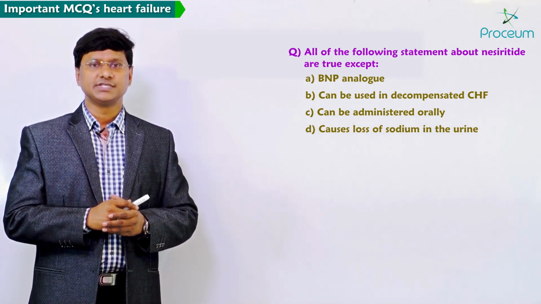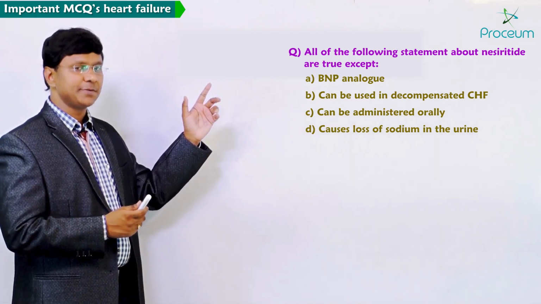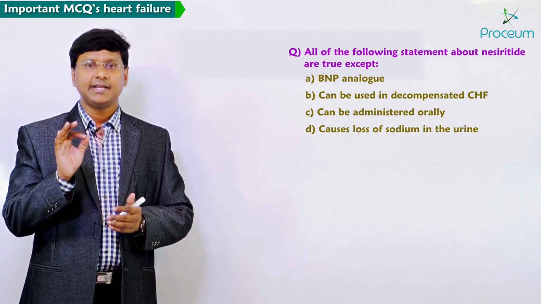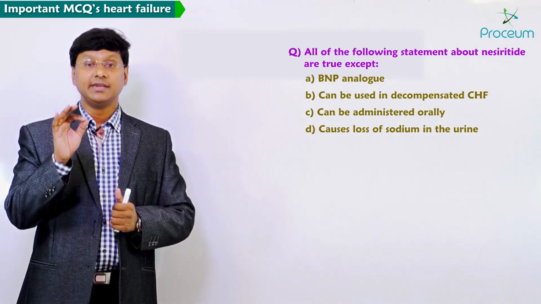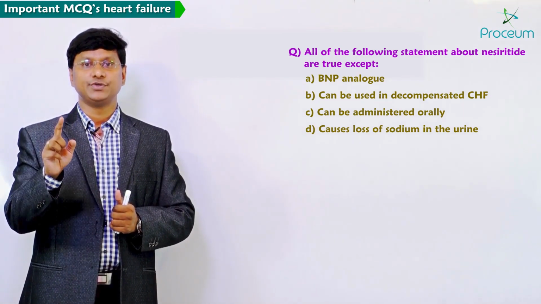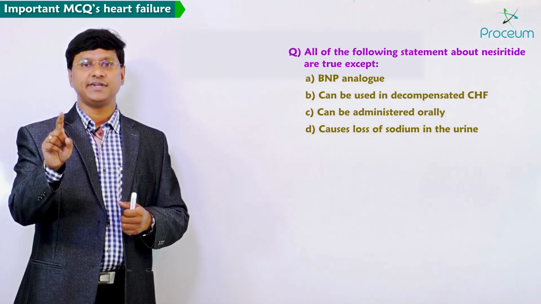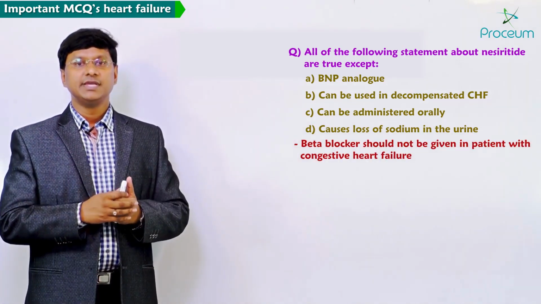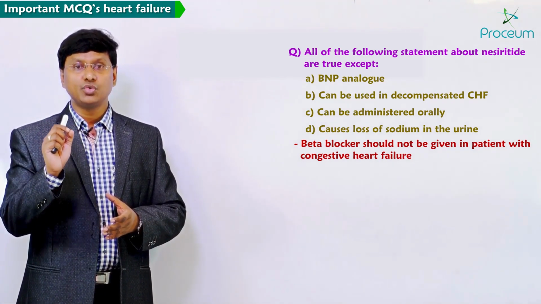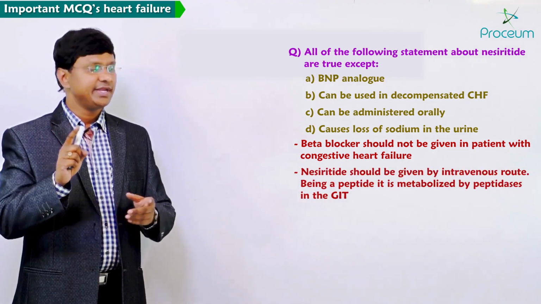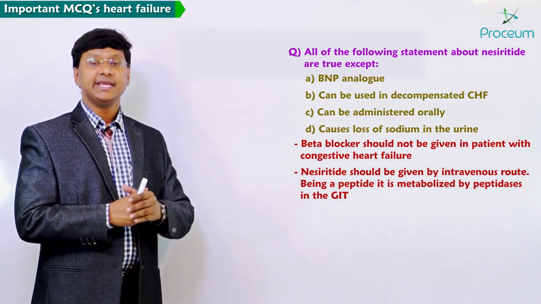Remember, as we have already discussed, nesiritide is a recombinant brain natriuretic peptide, so the first option is a correct option. And nesiritide can be given in acutely decompensated heart failure. But the drug which is not given in decompensated heart failure is beta blockers. Beta blockers should not be given in patients with decompensated heart failure. And remember the route of administration: nesiritide is not given orally, it has to be administered by the intravenous route.